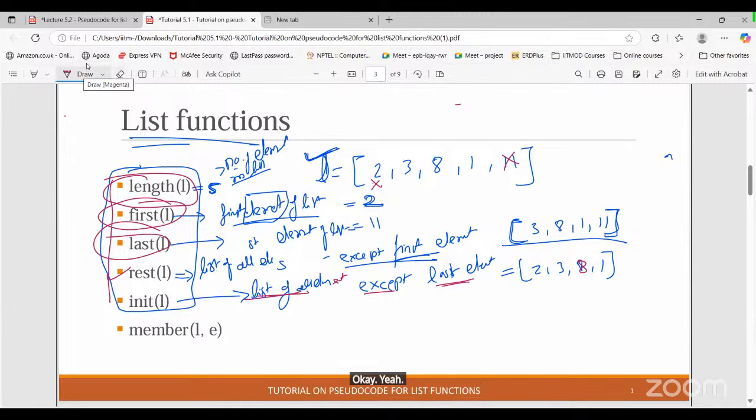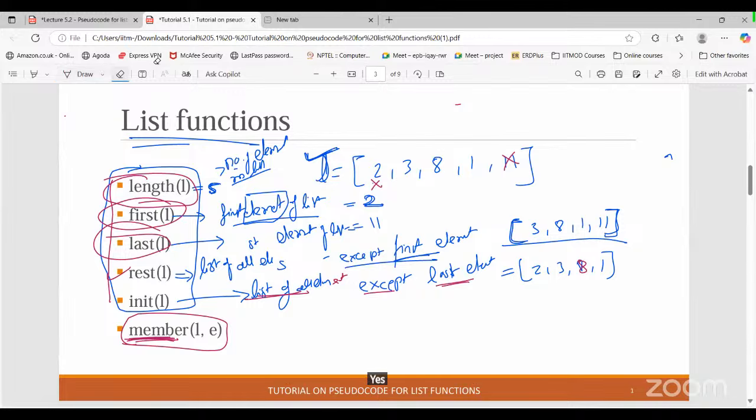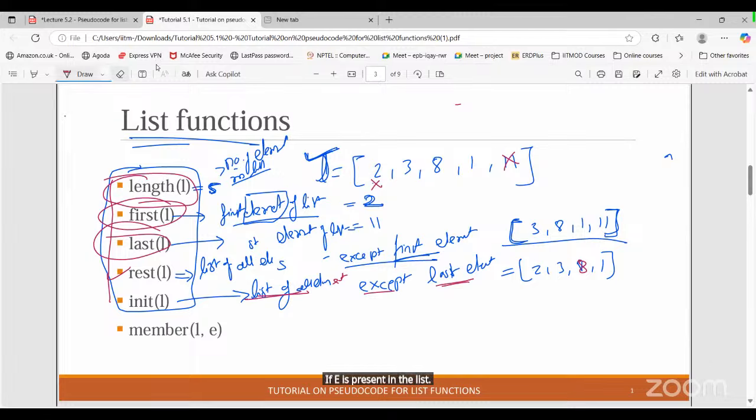Okay. So this is about the 5 functions, and then we have the function member. Can anyone guess what the member function will give us? As its name suggests, it checks whether the element E is a member of the list L. It returns true if E is present in the list, and false if E is not a member.